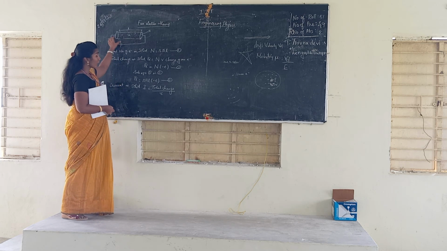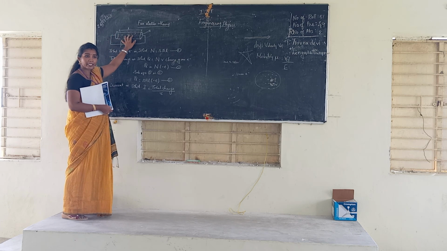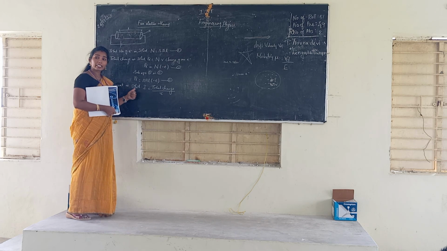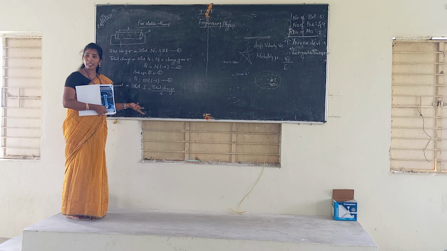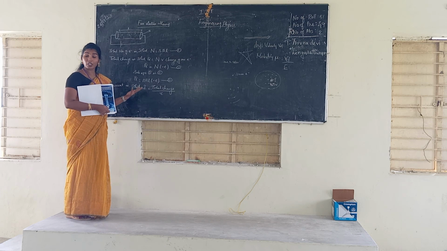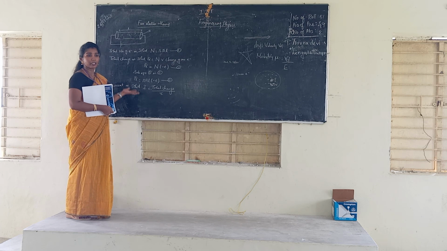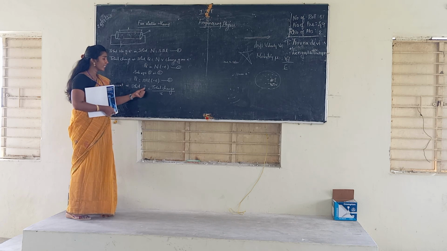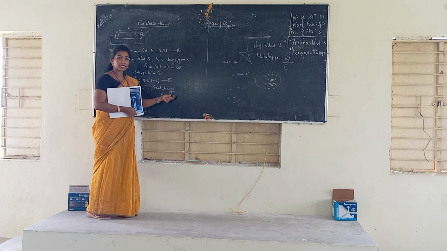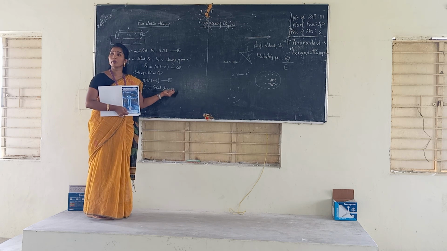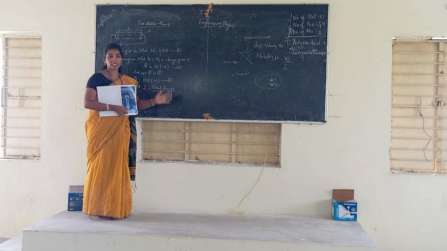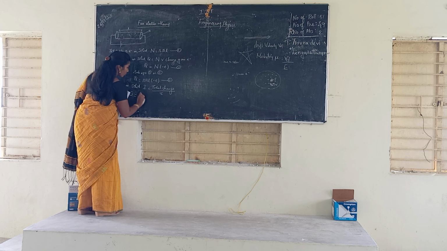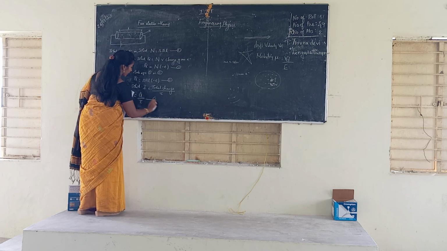Listen here. When we apply some field, current conduction is produced in the solid material, due to the motion of the electrons. So definitely it has some drift velocity. So the current in solid is I equal to total charge divided by the time taken for the movement of the charges, the time period T. So I is equal to Q divided by T. This is your fourth equation.